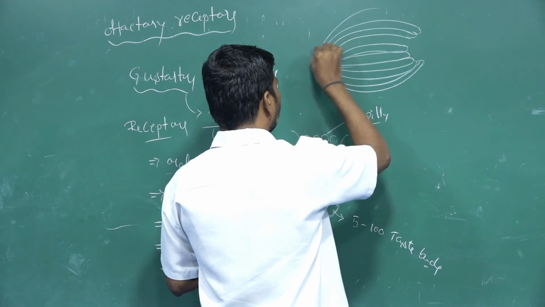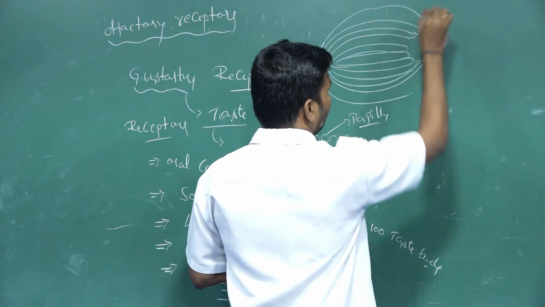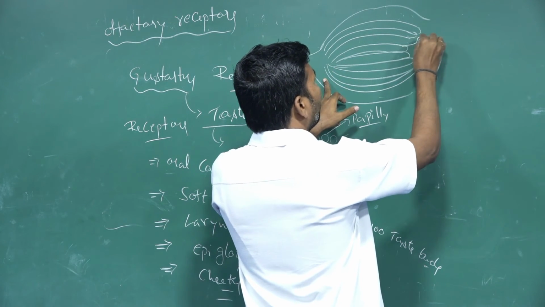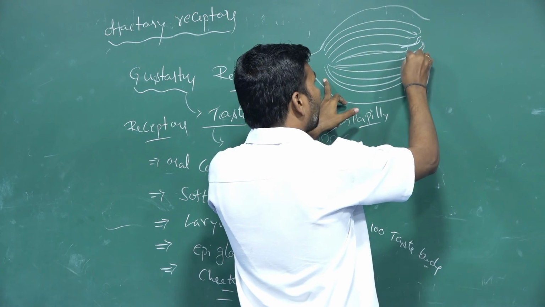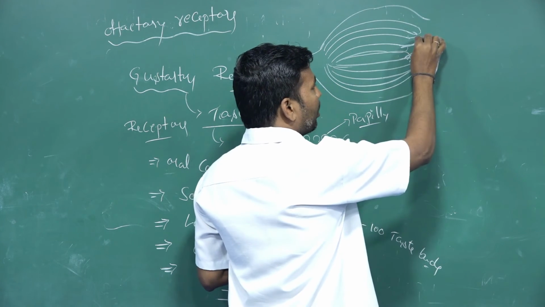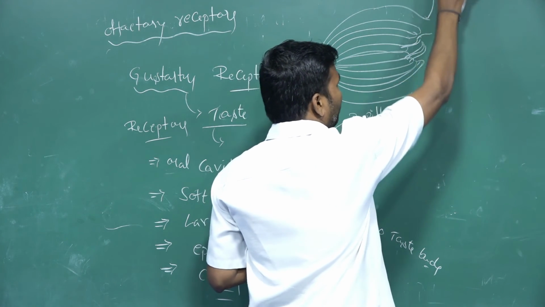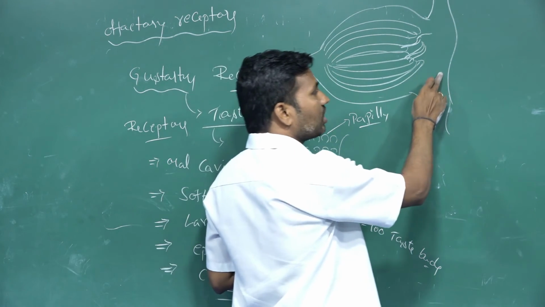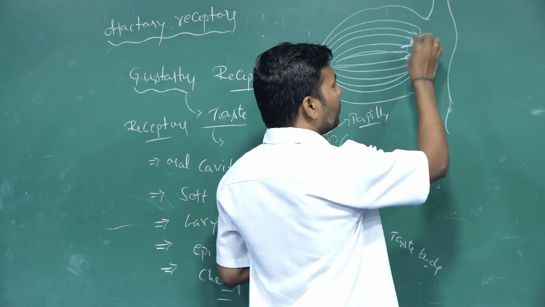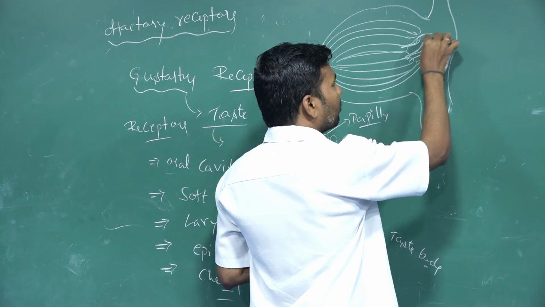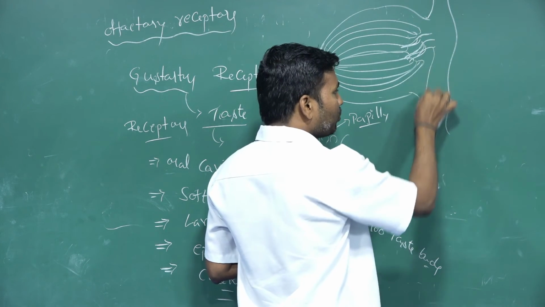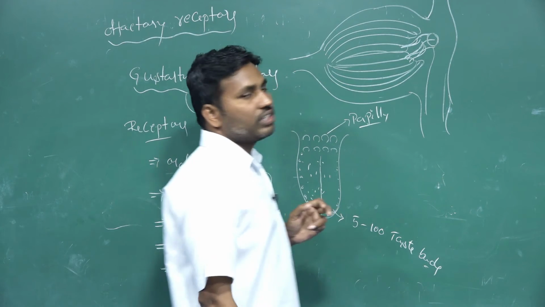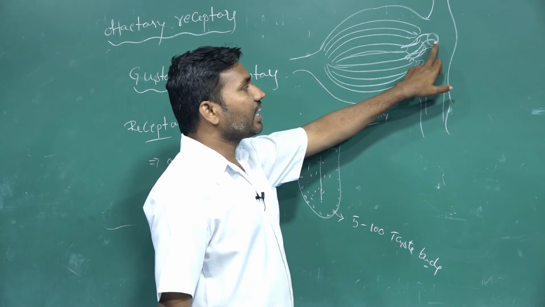So this is the gustatory receptor taste bud cell. Taste receptor cells are presented, and here the gustatory receptor hair projections are embedded and distributed into the surface of the epithelium, the gustatory epithelium here. These hair projections continue into the surface of the epithelium, and they open externally by a pore called the gustatory pore.